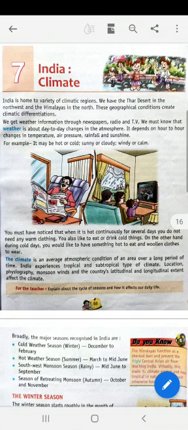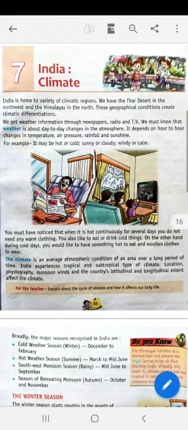It depends on hour to hour changes in temperature, air pressure, rainfall, and sunshine. These are the four factors which change the weather. For example, it may be hot or cold, sunny or cloudy, windy or calm.